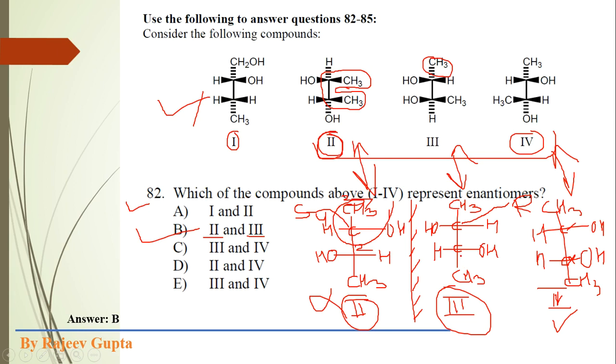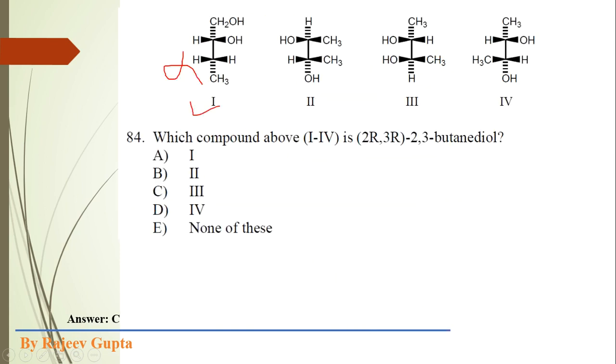Now I am assigning the configuration for the second chiral center. So obviously here it will get number 1, here 2, 3 and 4. Now 1 to 2 and 2 to 3, the movement is anti-clockwise, so it should be S, but the fourth priority group is present on the horizontal line, so it is R. So our answer is the third molecule, which has RR assignment.